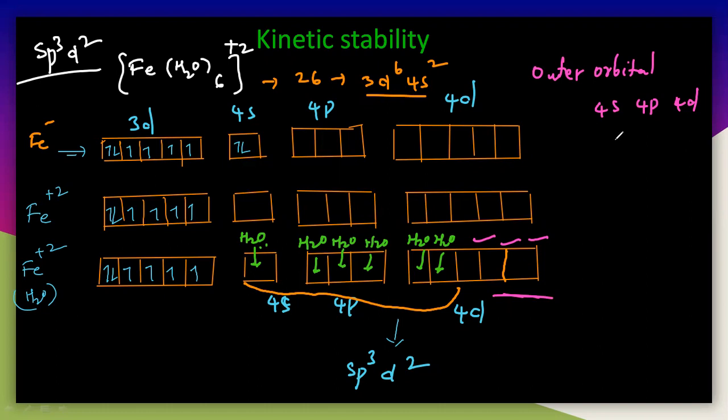So this occurs with weak field ligands, for example water molecule and halogens like fluorine, chlorine, bromine, like this. And particularly, this is called a high spin complex.